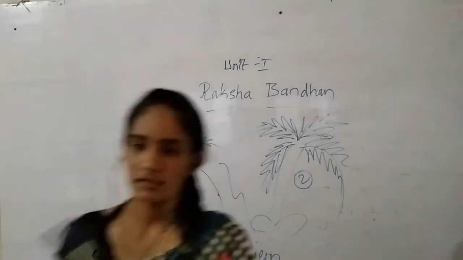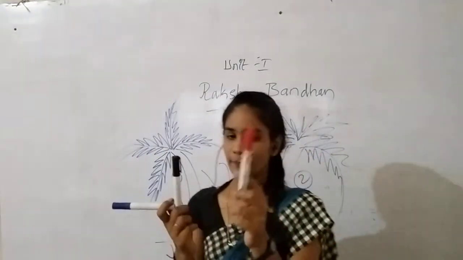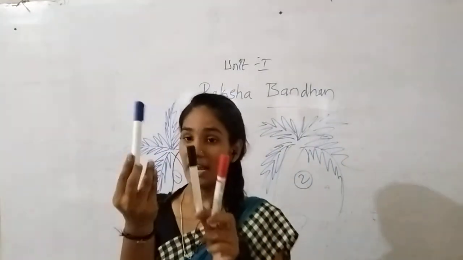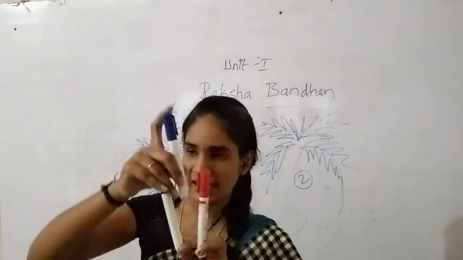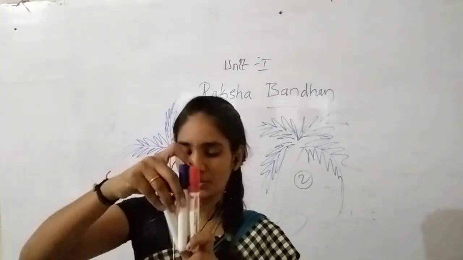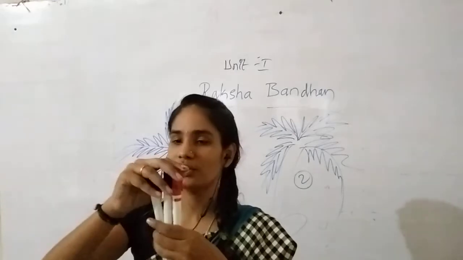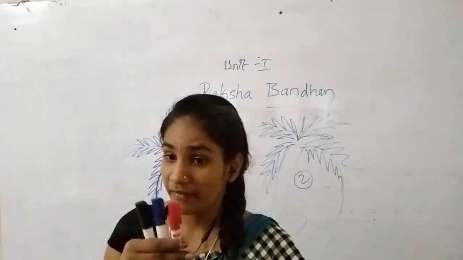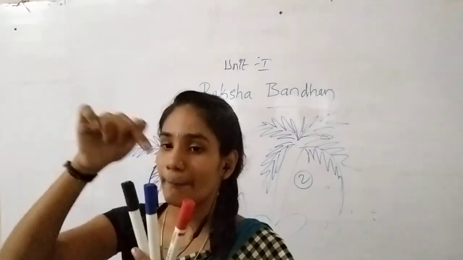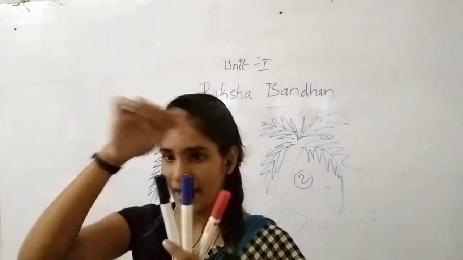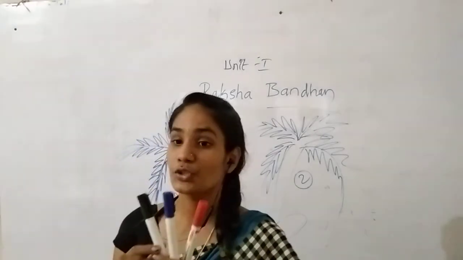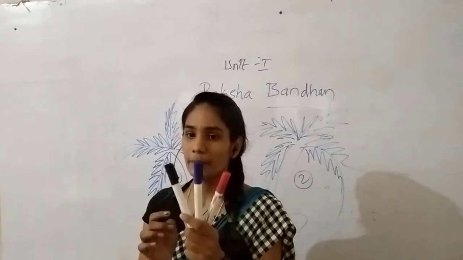So one red pen and one black pen is there, and this blue pen, if I place it in the middle of these two pens, how should I tell? The blue pen, where is it now? In the middle of these two pens, red and black. So now I should use the word between. Why?